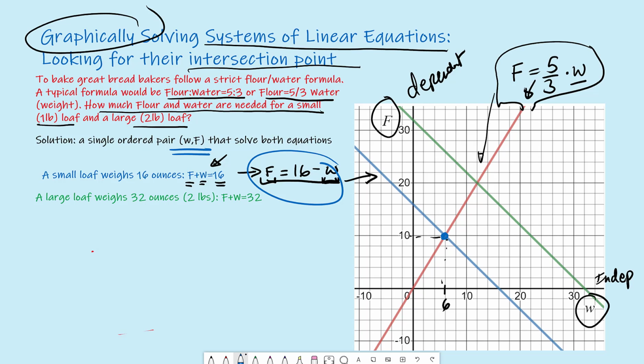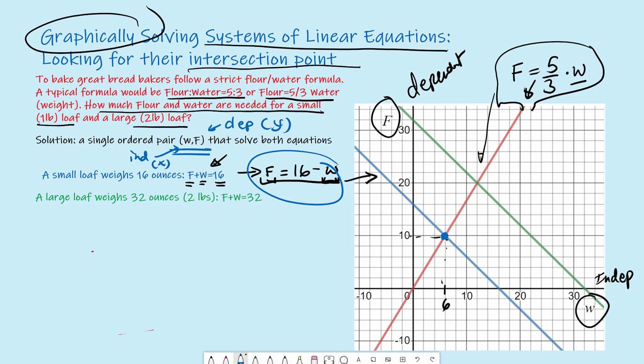I wrote it as (W, F) because W here is our independent variable, similar to X, and F is our dependent variable, similar to Y. And we're looking for that kind of ordered pair that'll solve both these equations.